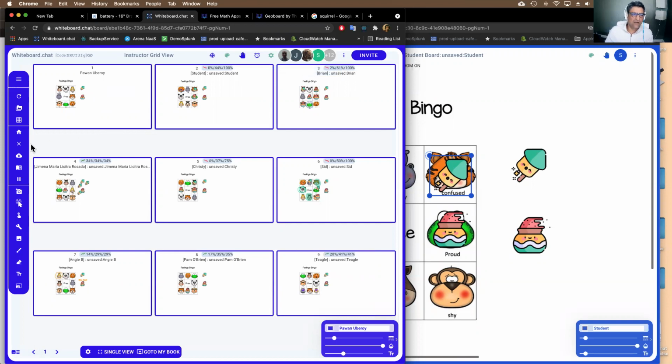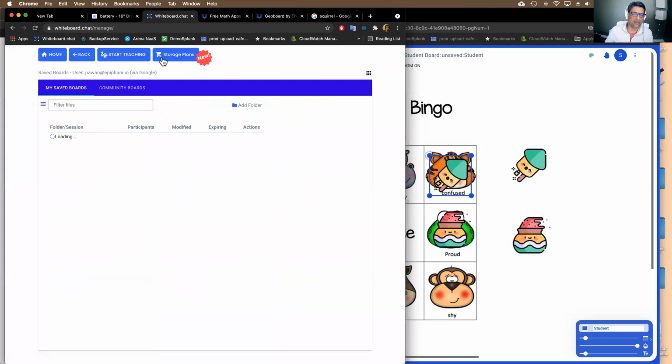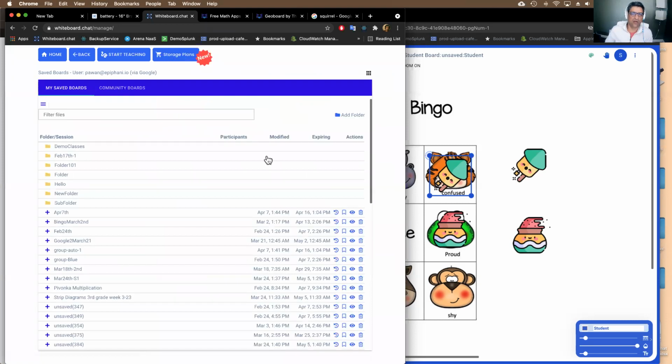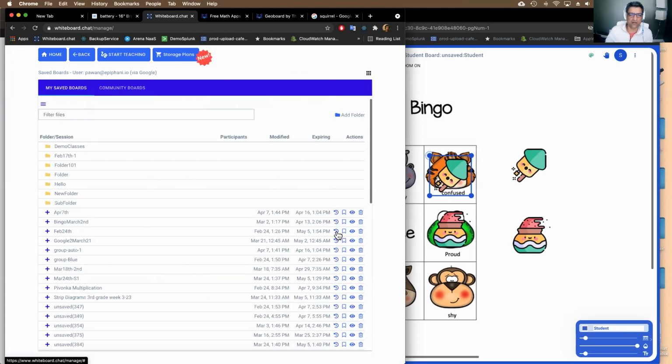We do delete boards because we pay for the cloud costs on our own, from our own pockets. So we just recently added storage plans. By default, all the boards get deleted in 2 weeks. But as a user, you have the ability to refresh them. So you can go here and say refresh this, but you have to manually keep refreshing, right? And when you hit refresh, it'll refresh it for a month, and then you have to keep refreshing as it gets close to deletion.